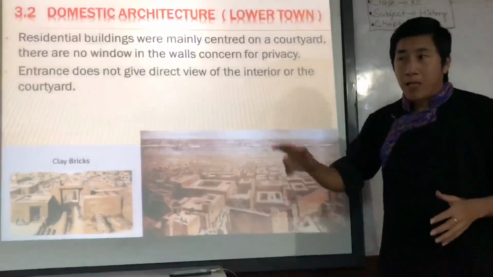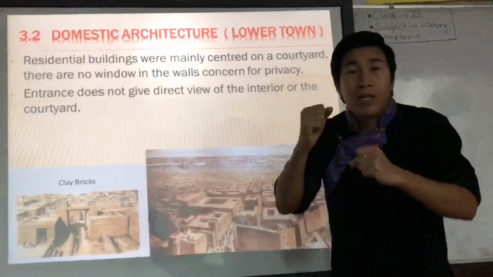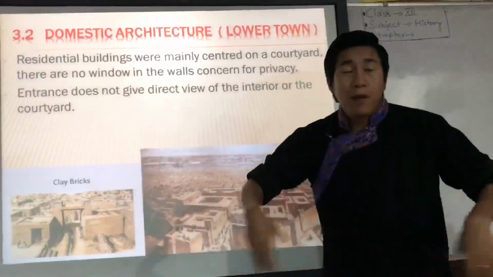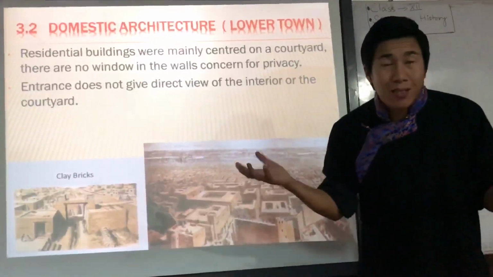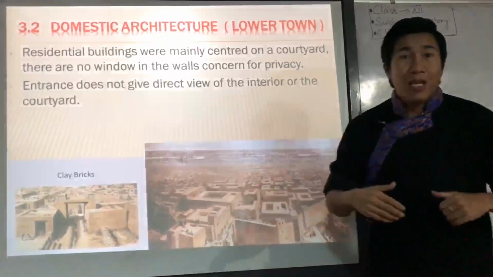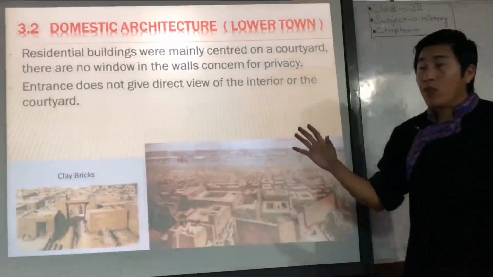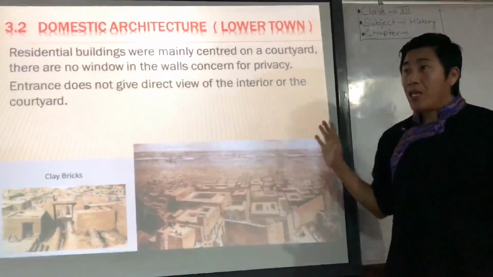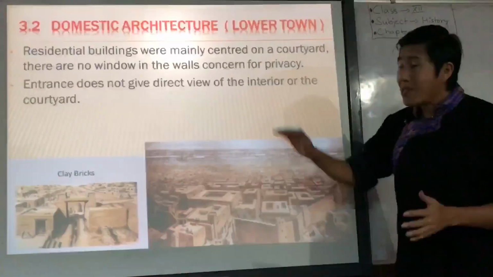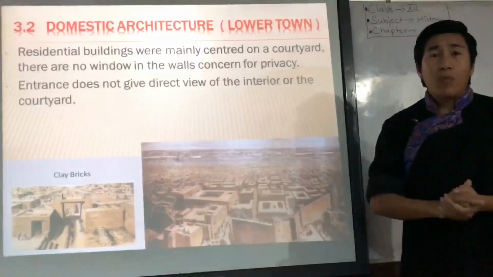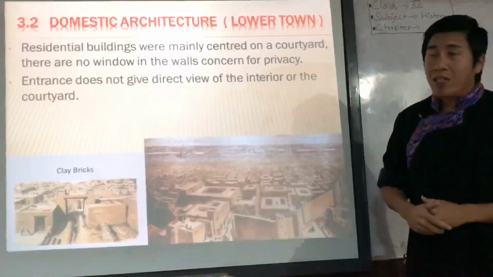That is interesting. See, if something is happening in the house, like a fight between husband and wife, the people around, your neighbors, cannot see anything. They just hear, right? Now in present day, if husband and wife are fighting, everyone has a clear view of what is happening. They are enjoying it without buying any ticket. So these are some kinds of town planning that existed in the ancient Indus civilization.